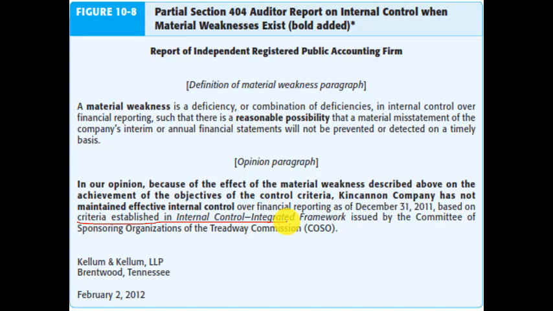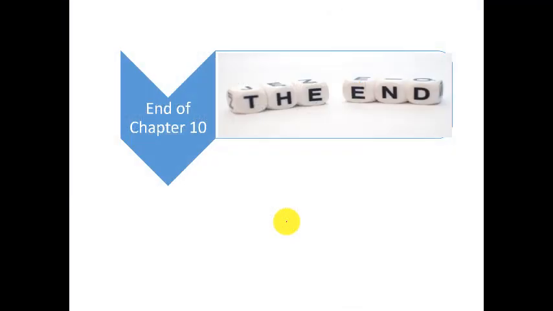So here he cannot guarantee that the internal control system is effective, and this is based on the criteria set by the internal control integrated framework issued by COSO. By that we ended the chapter.